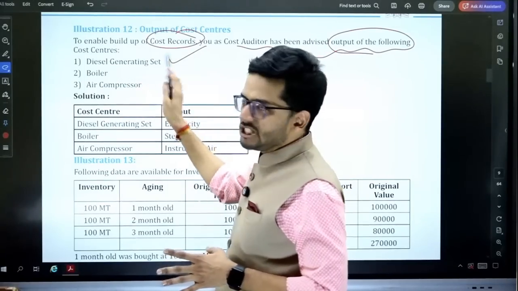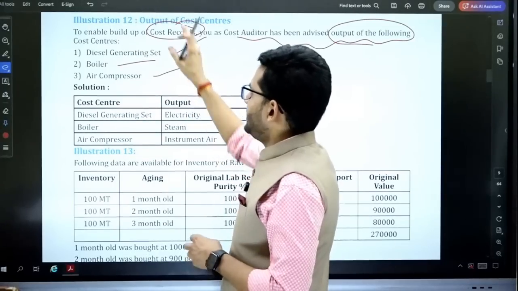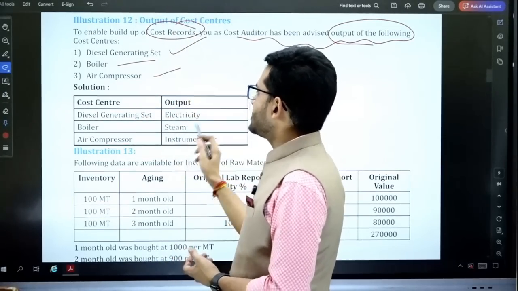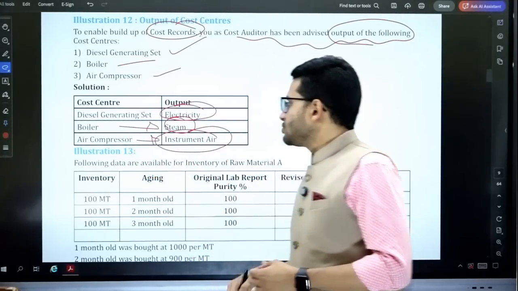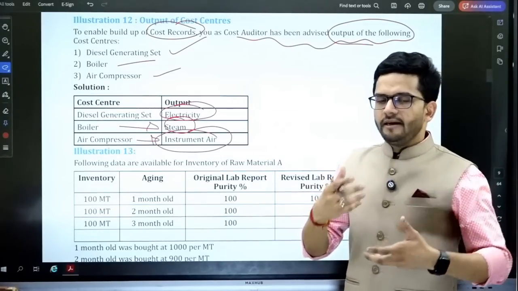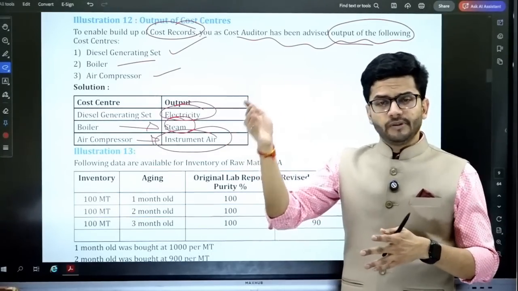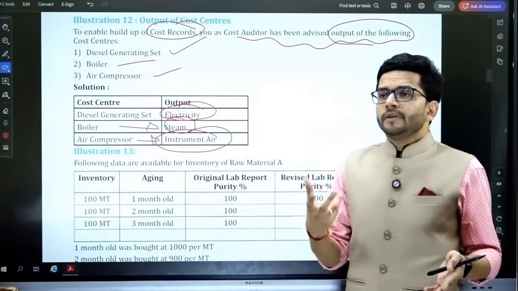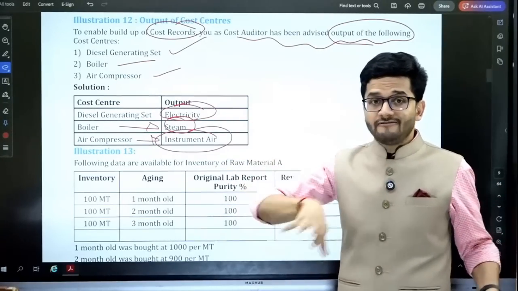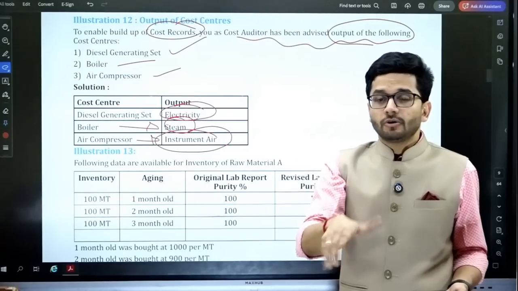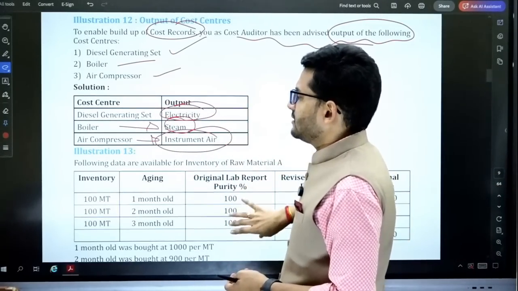Diesel generating set, okay, DG set is there. Boiler is there, air compressor is there. So what is the output of these equipments? Obviously DG set will produce electricity, boiler will produce steam, and air compressor will produce instrument air. Instrument air means air which is more required in the production process, like air which is devoid of water. Humidity will not be there in that air, so that the environment remains protected, the product remains protected. Okay. So these are the equipments, and these are the outputs.